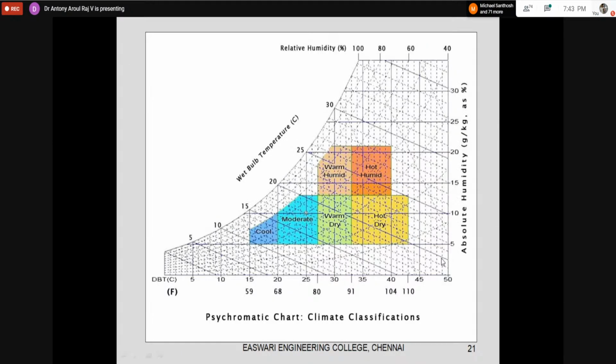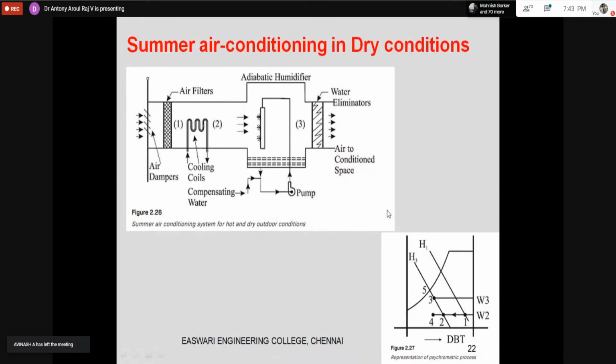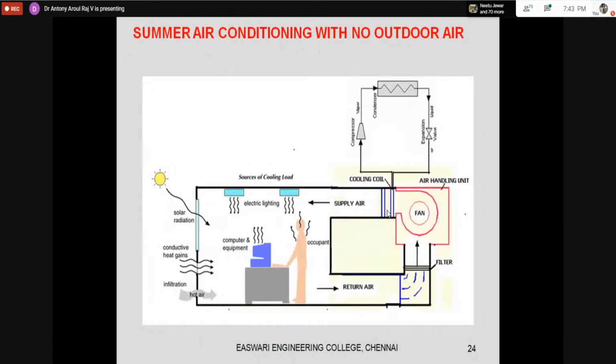If you are at this point, you can use an air washer, or you can use your household air cooler, and you can go for a cooling and humidification system also. That is what we are seeing here. When we are going for summer air conditioning, the actual setup will be like this. This is a comprehensive picture. Whatever we have studied is theoretical. In actual reality, summer air conditioning will be like this only.